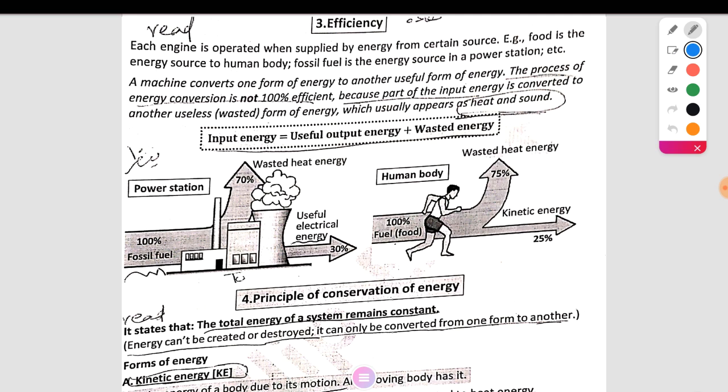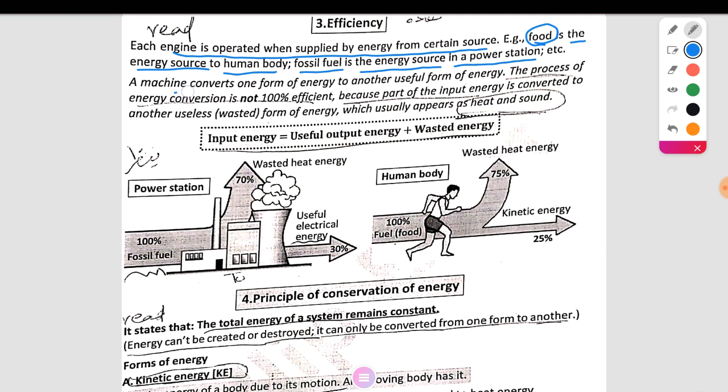What is meant by efficiency? Each engine is operated when supplied by energy from a certain source, for a certain force. For example, food is the energy source to the human body. Fossil fuel is the energy source in the power station.